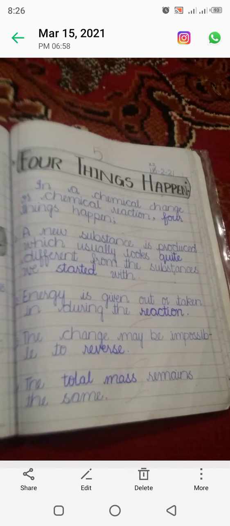In a chemical change, new substances are formed, which look totally different from the substances we started with. It is also known as a chemical reaction. So, in a chemical change, totally new substances are formed and it is not easy to reverse the process. So, in a chemical change, four things happen. The first thing: a new substance is produced, which usually looks quite different from the substances we started with.